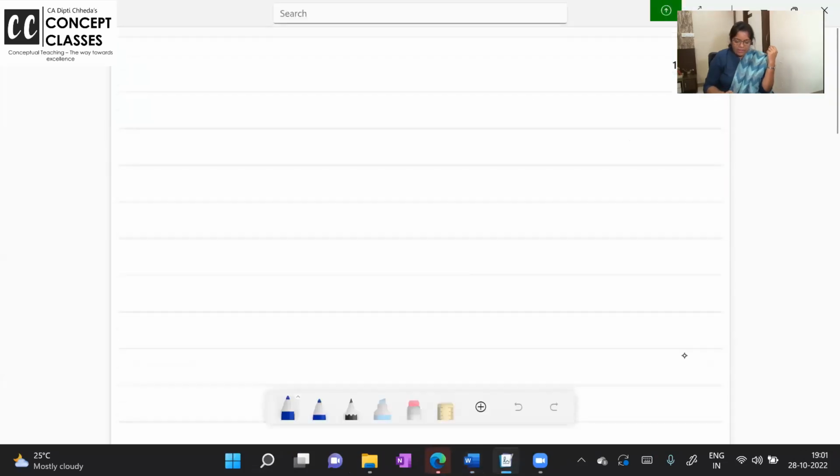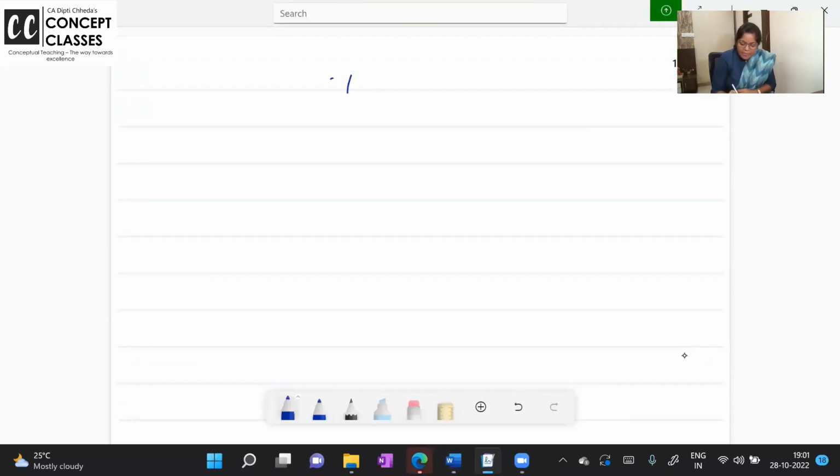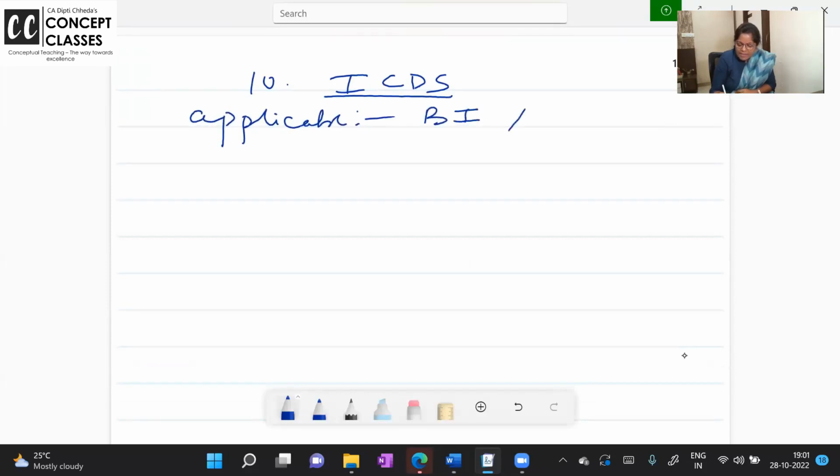Just look at this. There are 10 ICDS in your syllabus. ICDS are applicable only for computing business income and income from other sources.